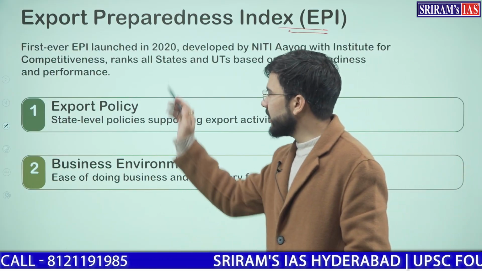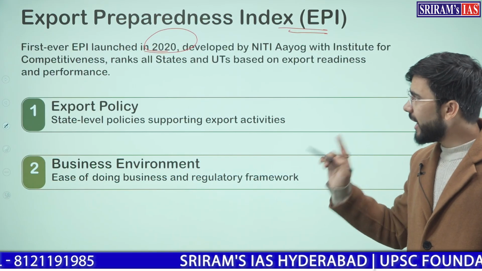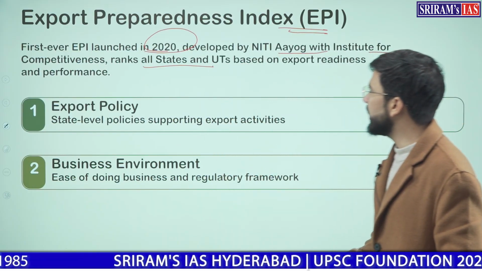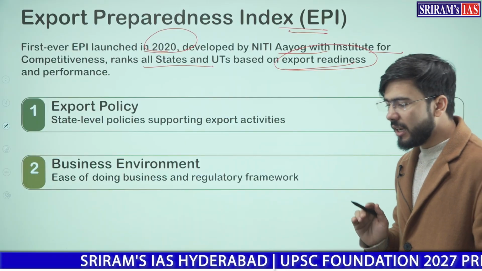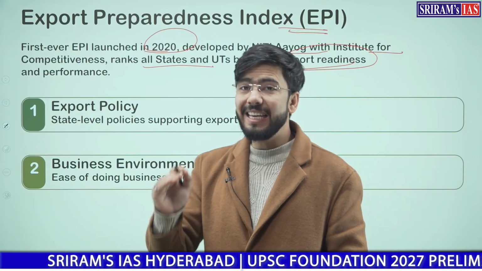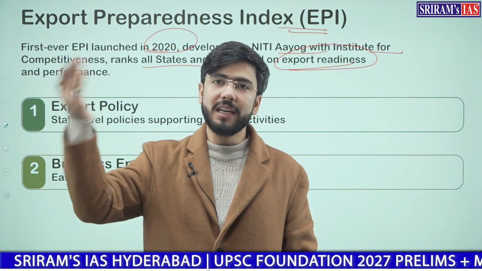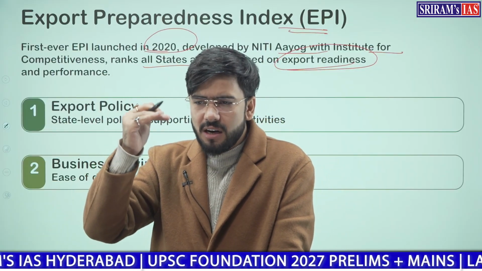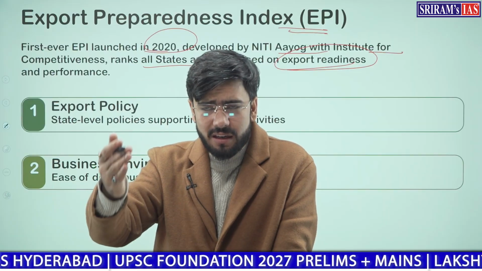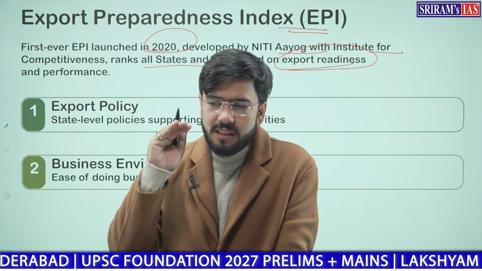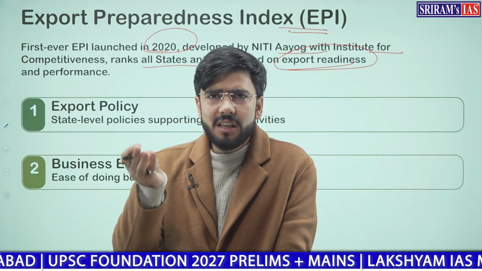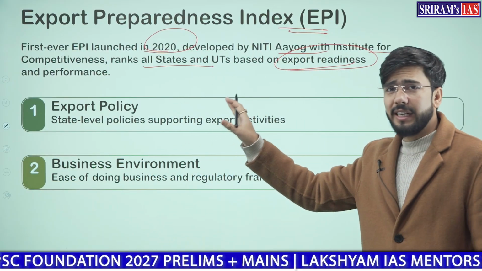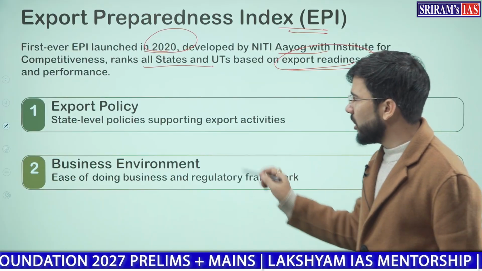Export Preparedness Index. This is also the first ever, launched in 2020 by NITI Aayog, developed with the Institute for Competitiveness. Remember this, it ranks all the states and UTs based on export readiness, that is, how ready our states are in terms of exports: how much infrastructure, industries, export ready market, better health standards, better phytosanitary measures are taken care of once we discuss the export dimensions of either agriculture, industrial products, factory made products, or any other thing. Now, this index studies the export policies of the states.